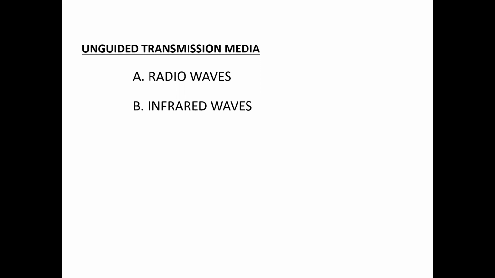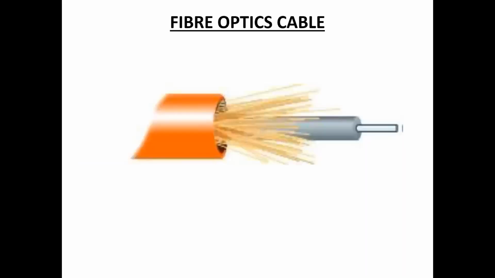These infrared waves are used for very short range communication, for example TV remote, wireless speakers, automatic doors, and any other handheld devices. These infrared signals can propagate within one room, but cannot propagate through walls outside the room. So this is about transmission media.